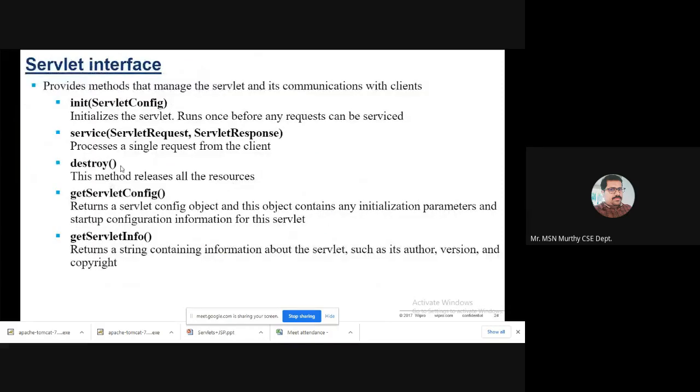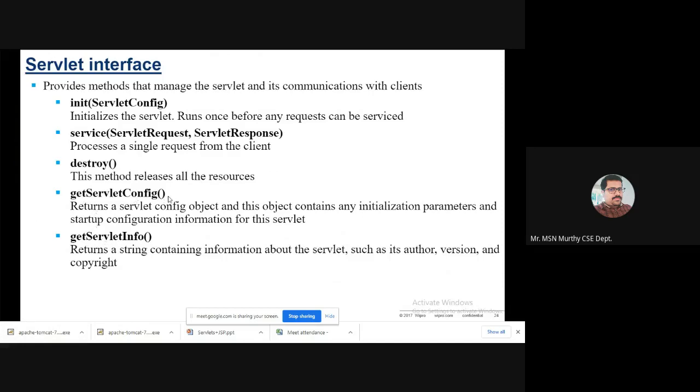And next, destroy. Processing is done by the service method, and initialization is done by the init method. Destroying means releasing all the resources. Whatever resources are locked till now will be released by the destroy method. So your entire servlet will be destroyed with this. There are three methods in the life cycle of a servlet. One is init, next is service, and the last is destroy.